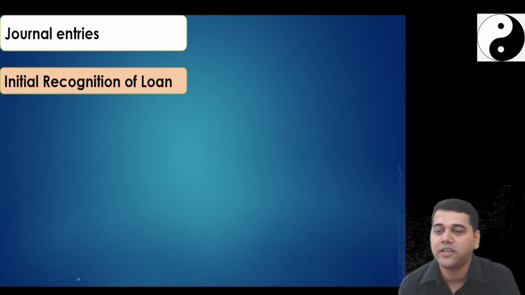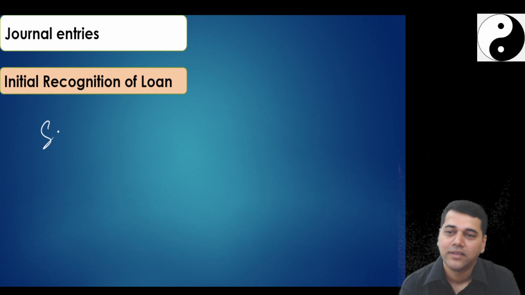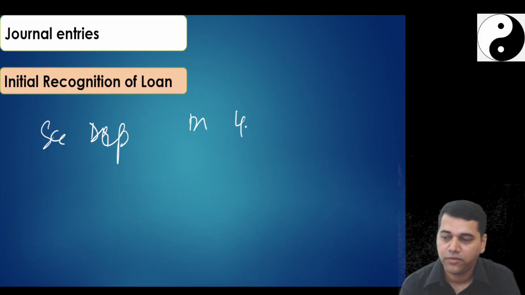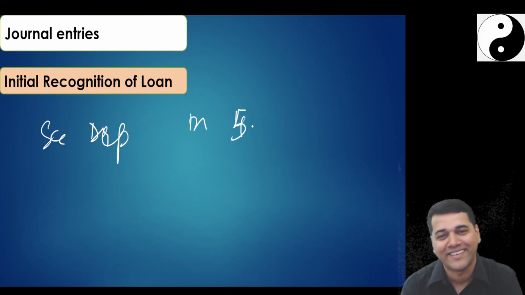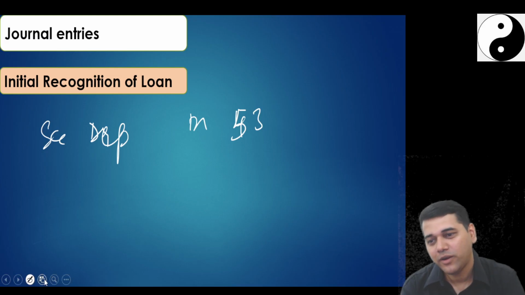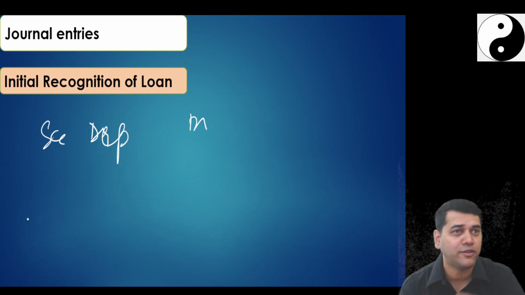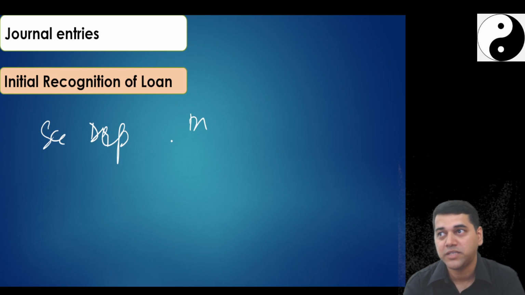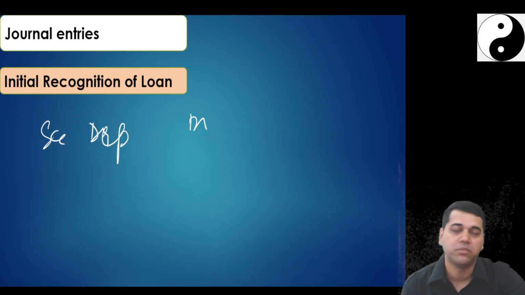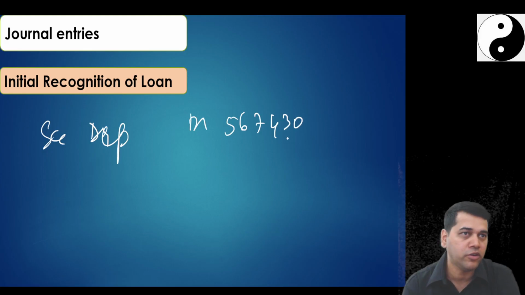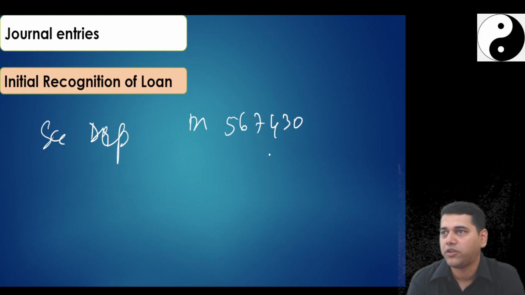Okay, what is my journal entry? Tell me, students. They asked me the journal entry, no? Security deposit account, debit, how much? Gone. See, if you make a conceptual mistake, I'll give you an excuse, and I would love that you make more and more. But calculation mistakes, putting wrong numbers, that is not acceptable. You have to figure out and set controls for it. 5,67,430. Followed, no? Conceptually you make a mistake, it is learning for you.